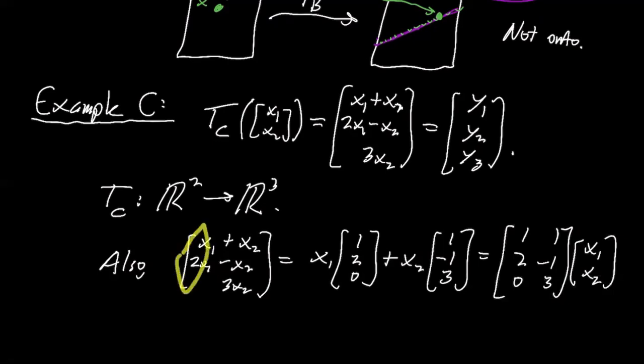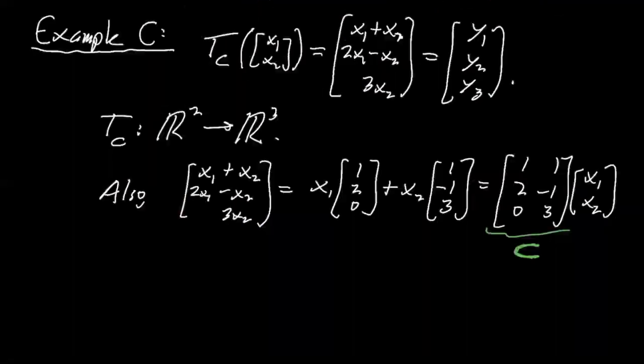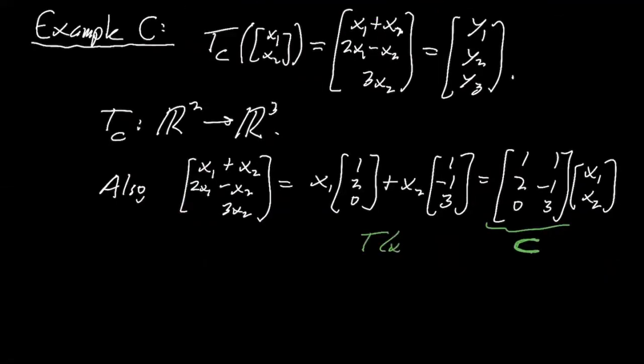I'm just basically taking the coefficients 1, 2, and 0, and the coefficients 1, negative 1, and 3 right there, and then making a matrix out of that. So in fact, this matrix right here is C, the matrix C. So T of x is Cx.